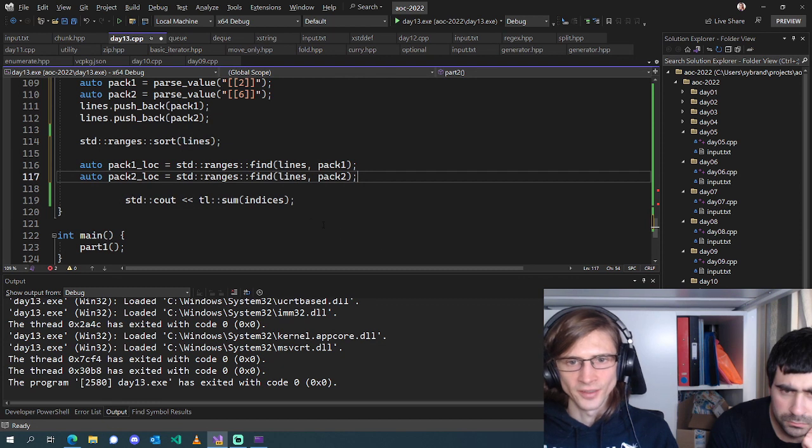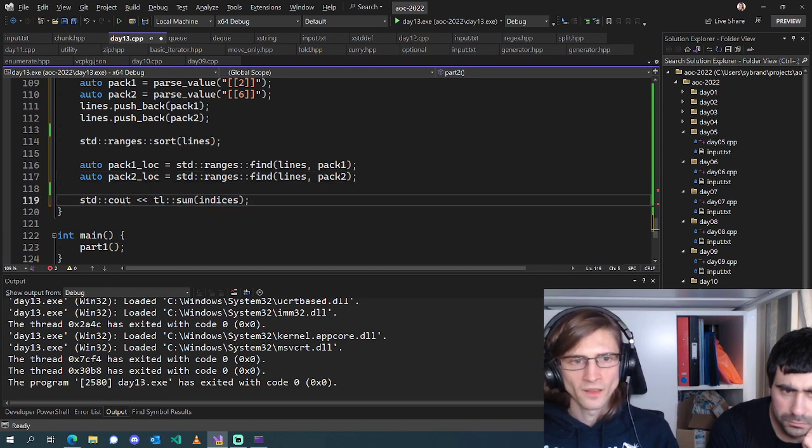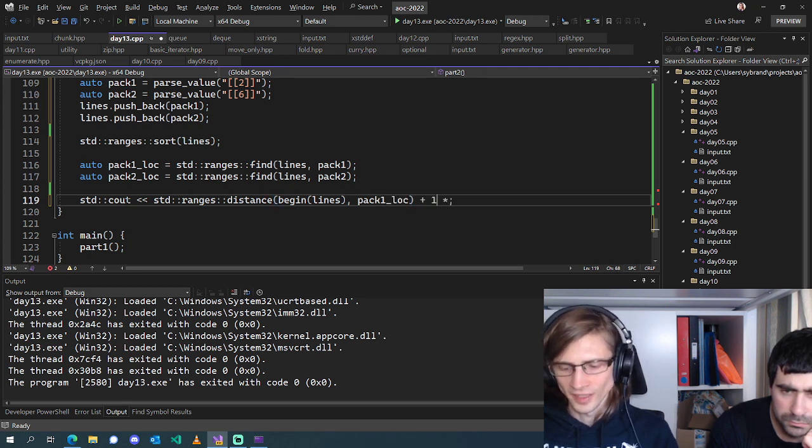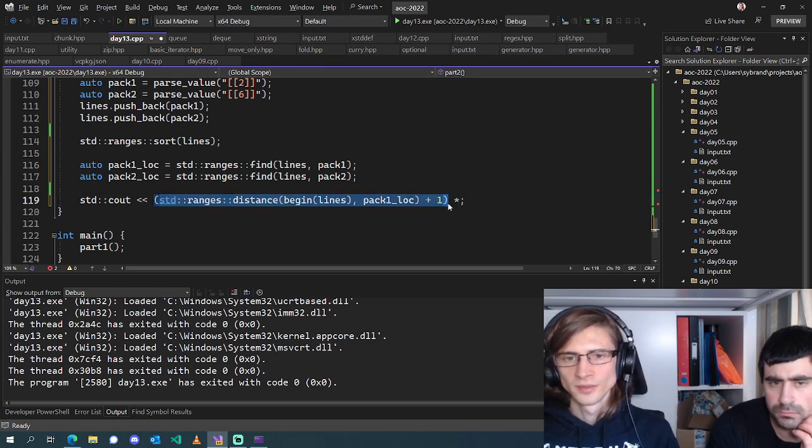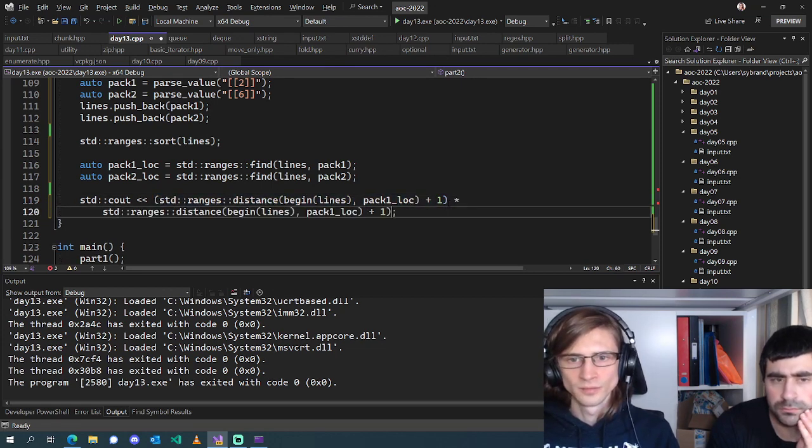And our answer is going to be the distance from beginning of lines to pack1 location + 1, times the distance to our second pack.